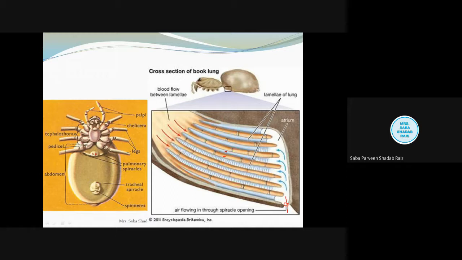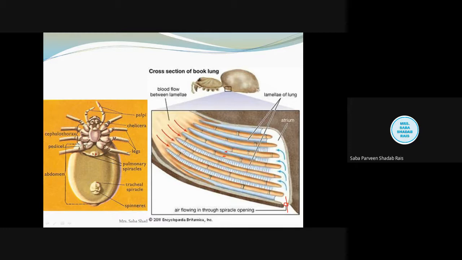Now as this contraction is over, the muscle will relax. As soon as the muscle relaxes, the book lungs will regain their original shape. Again new fresh air will enter into the atrial chamber, then again it will enter into the interlamellar space. The dorsoventral muscle will now relax. If the dorsoventral muscle relaxes, what will happen? The pulmonary chamber will get its normal shape.